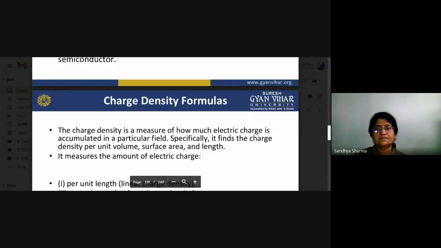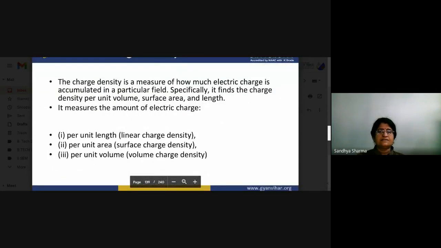Now we can see the charge density formula. Charge density is a measure of how much electric charge is accumulated in a particular field. Especially, it finds the charge density per unit volume, surface area and length. So it measures the amount of electric charge. Per unit length is linear charge density, per unit area is surface charge density, and per unit volume is volume charge density. These are the different types of charge density.